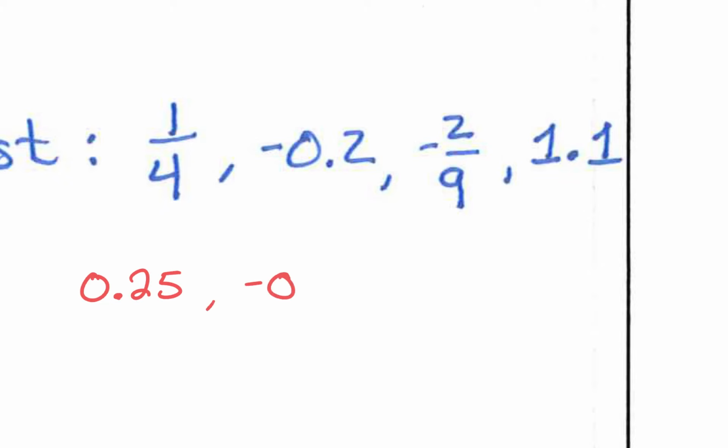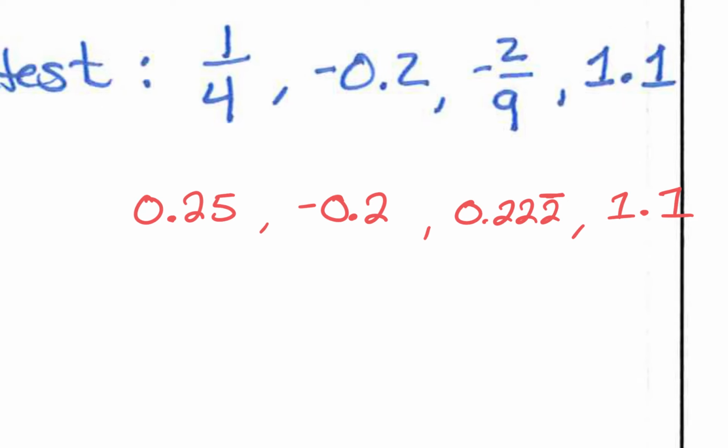I have a negative 0.2. What is a negative 2 over 9? You should know this without having to use a calculator because it's over 9. Yeah, 0.2 repeating. So I'm going to just go ahead and put a couple of 2's there to show that it repeats. And I'll put my bar of awesomeness. And then 1.1. Okay. Already, we know which one is the biggest.